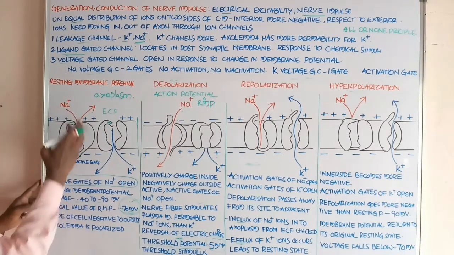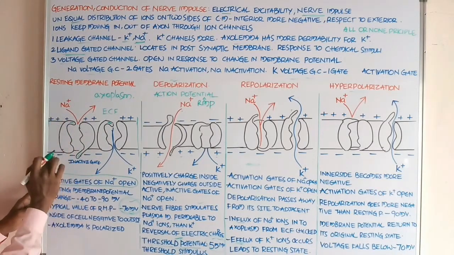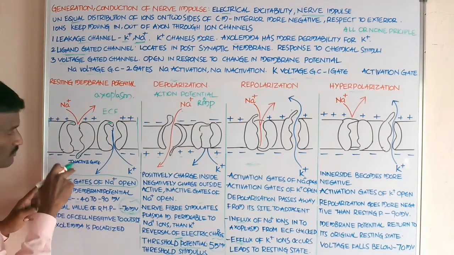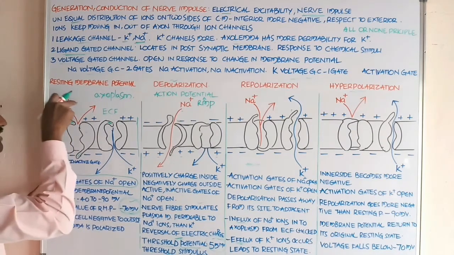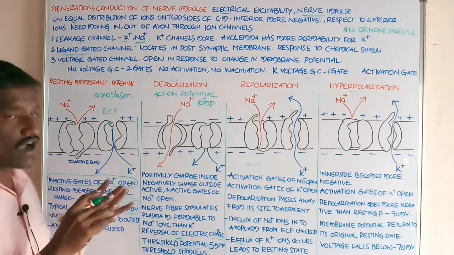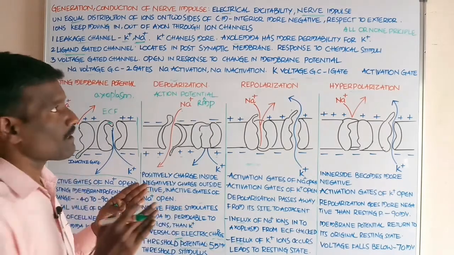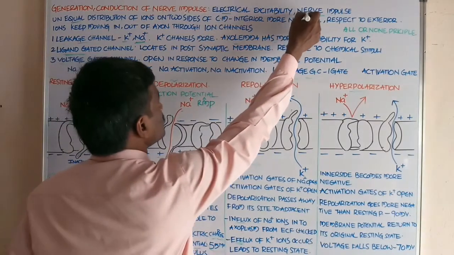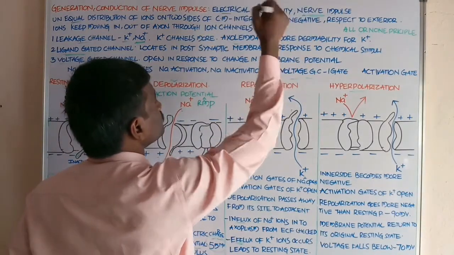Students, there is unequal distribution of the ions from the axoplasm to the ECF and from the ECF to the axoplasm. This occurs at the time of receiving and transmitting the nerve impulse.